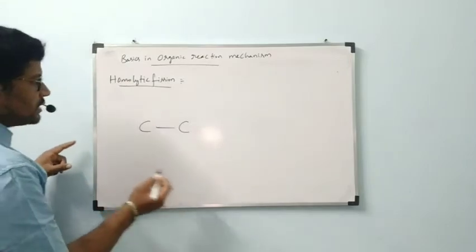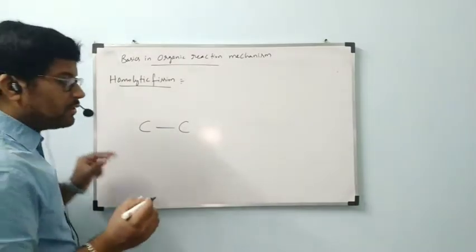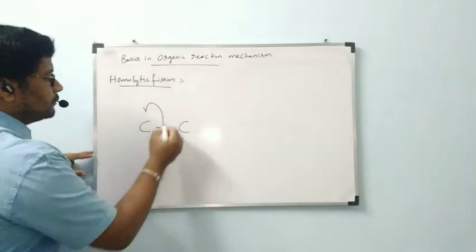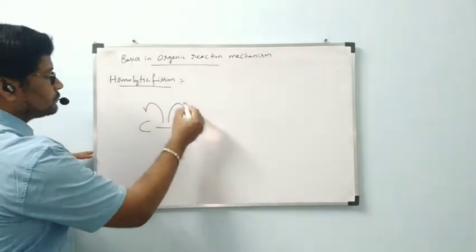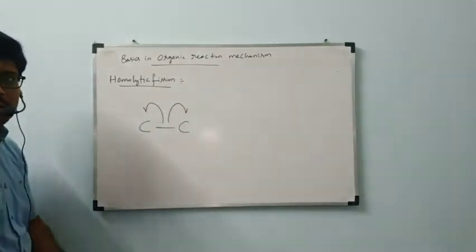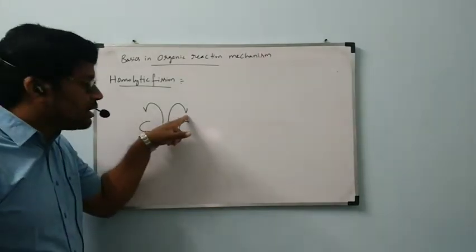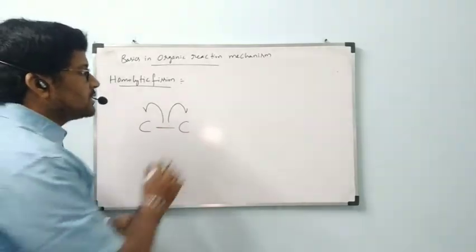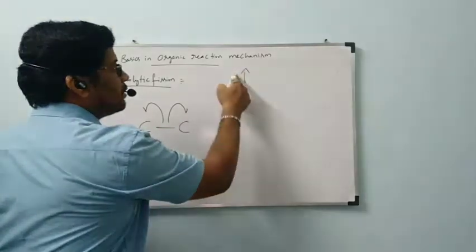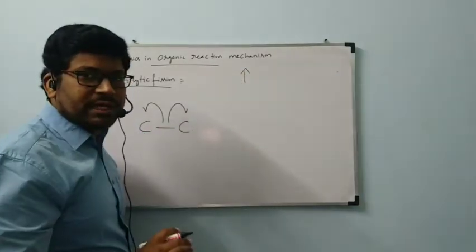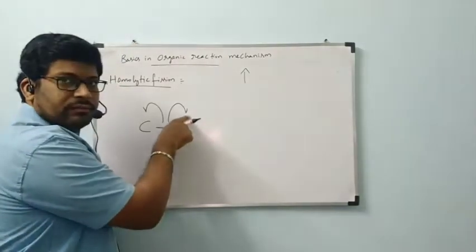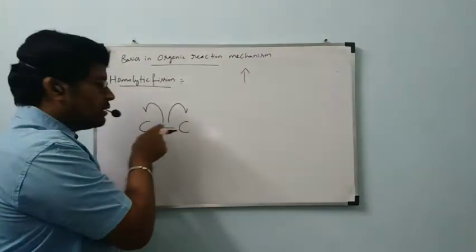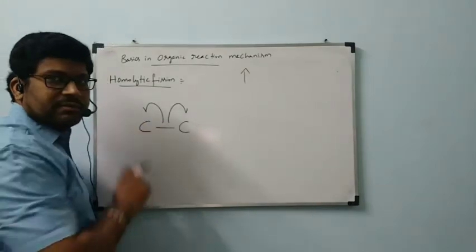Now observe the representation correctly, all of you. This arrow mark does not have two sides. It is not a full arrow mark. It is a half arrow, meaning 1 electron is moved towards the carbon. This electron moves towards this carbon.